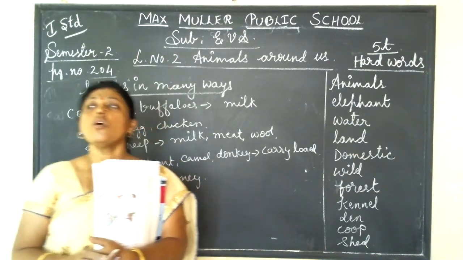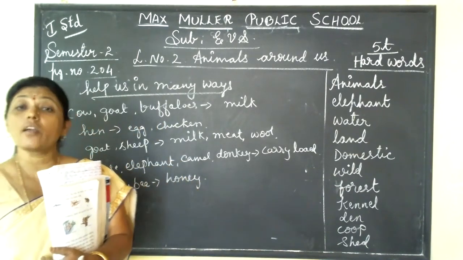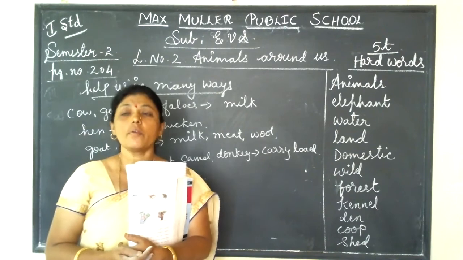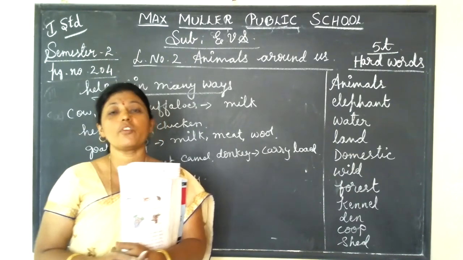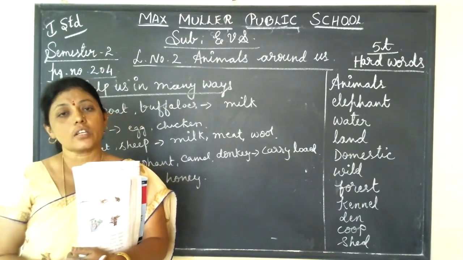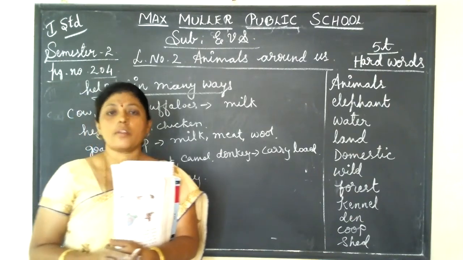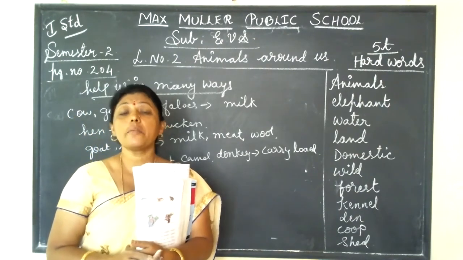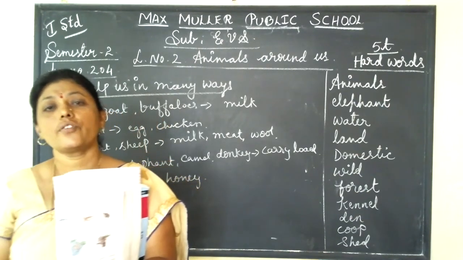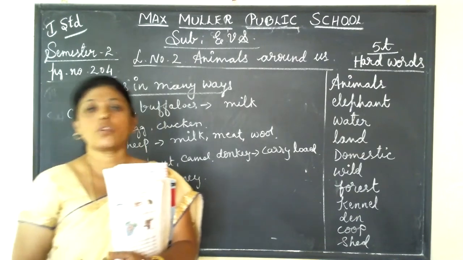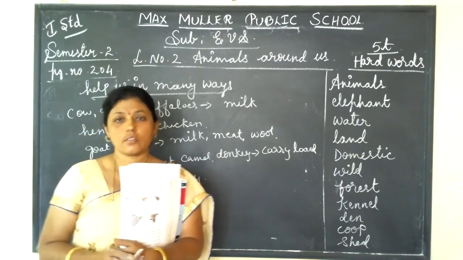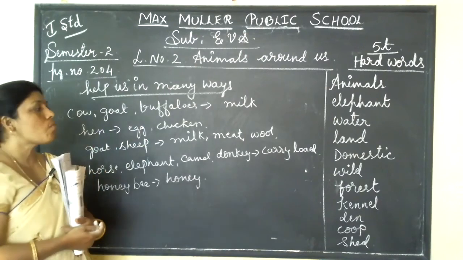And you know, lion we call the king of the jungle. Okay, king of the forest. Which animal do we call king of the forest or king of the jungle? Lion. But our national animal is tiger, national bird is peacock, and national flower is lotus. Do you understand, children? Then come to the water animals.